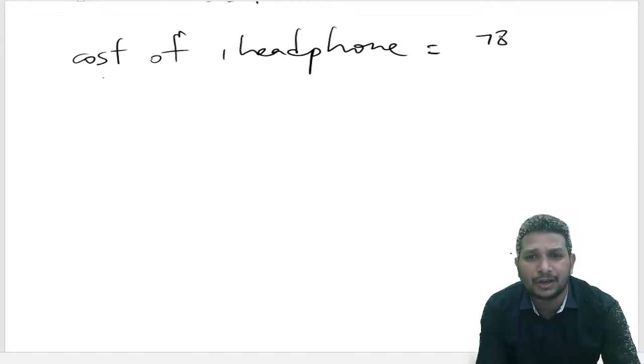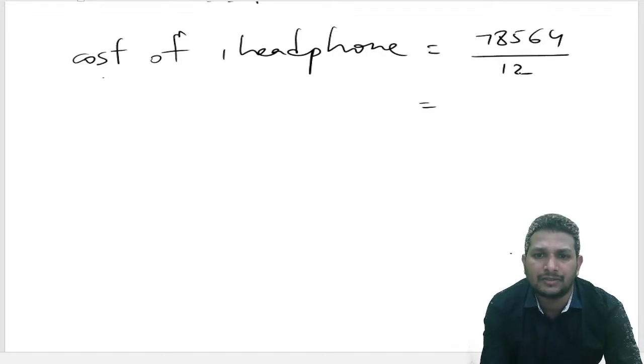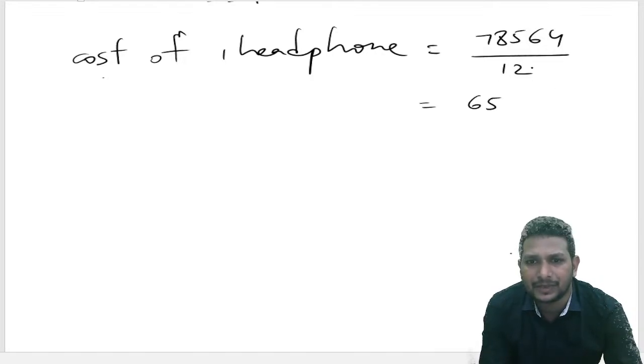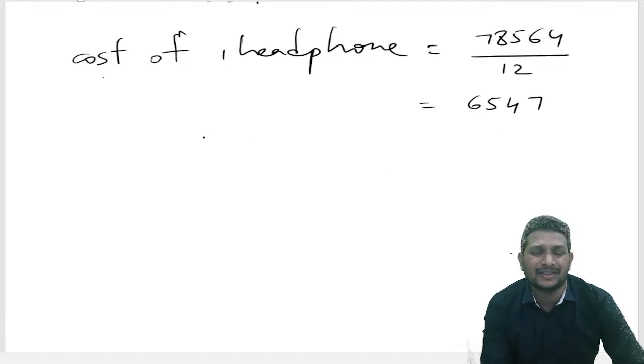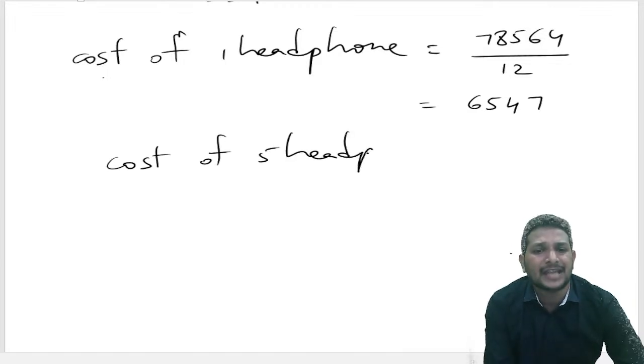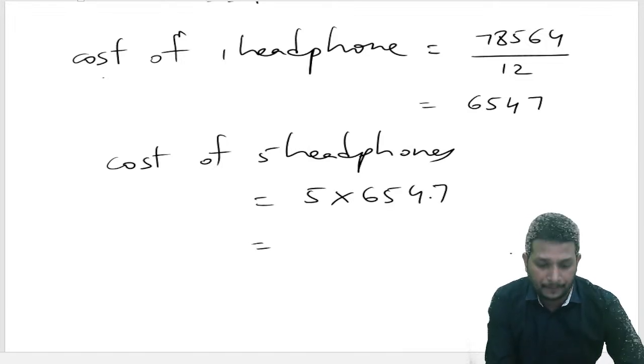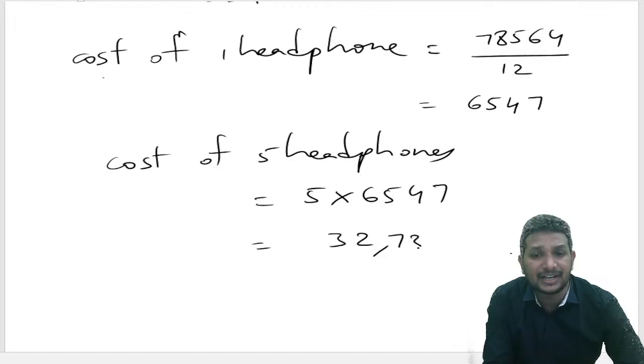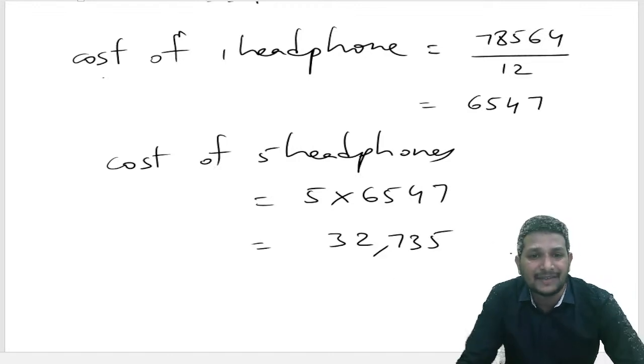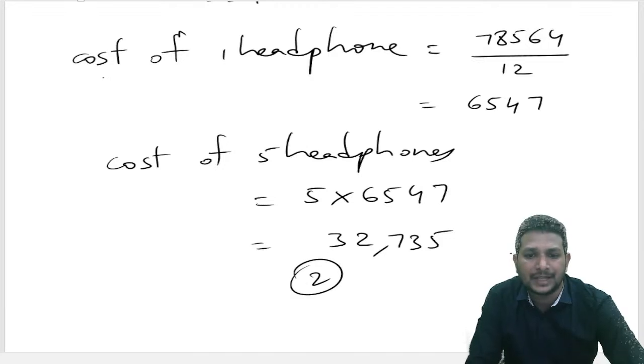What is that? 78,564 divided by 12 is 6547. Asking for the cost of 5 headphones. As we know the cost of 1 headphone, the cost of 5 headphones will be 5 into 6547. If you multiply, that's 32,735. That's nothing but option 2. Okay, next.